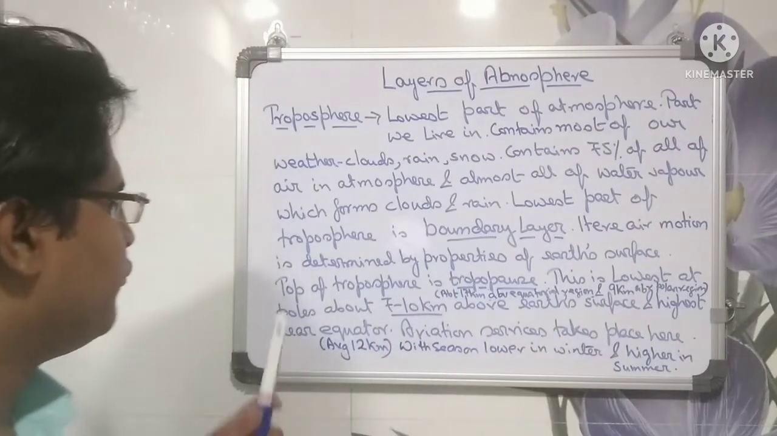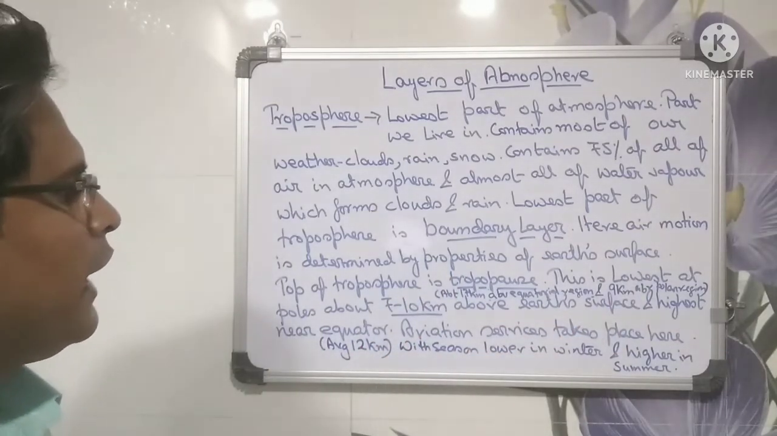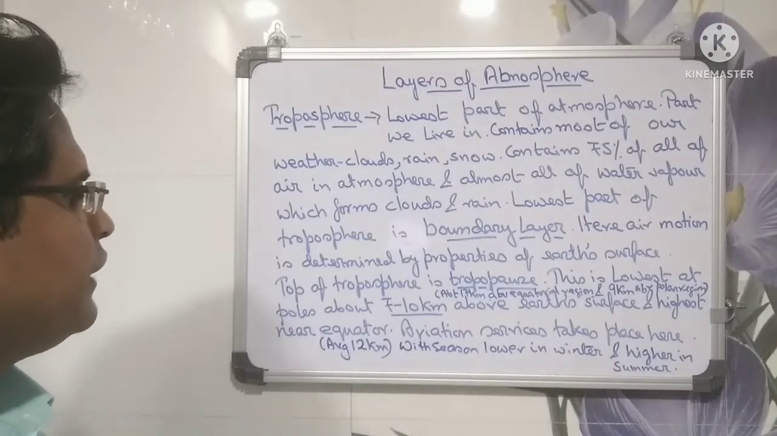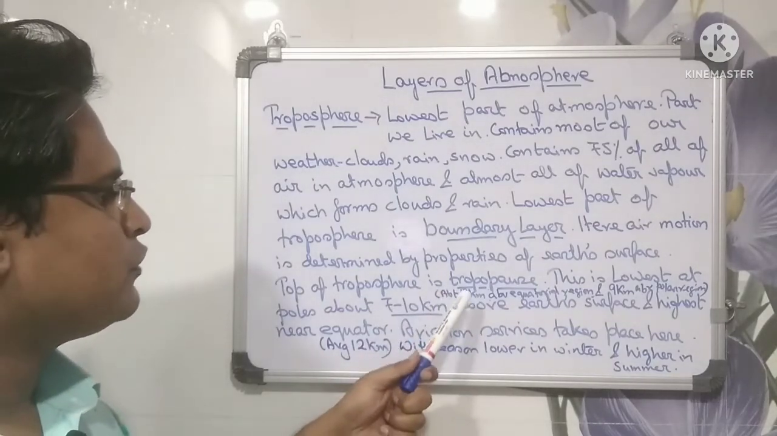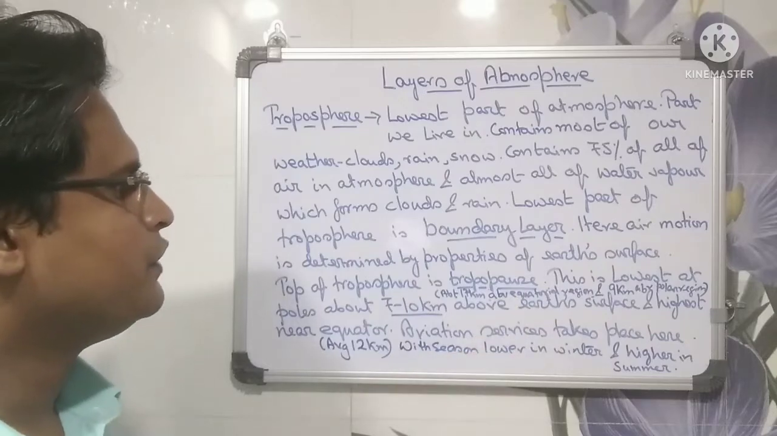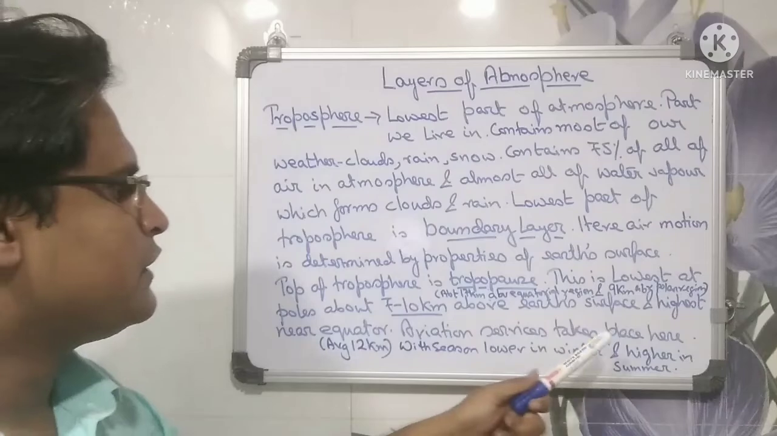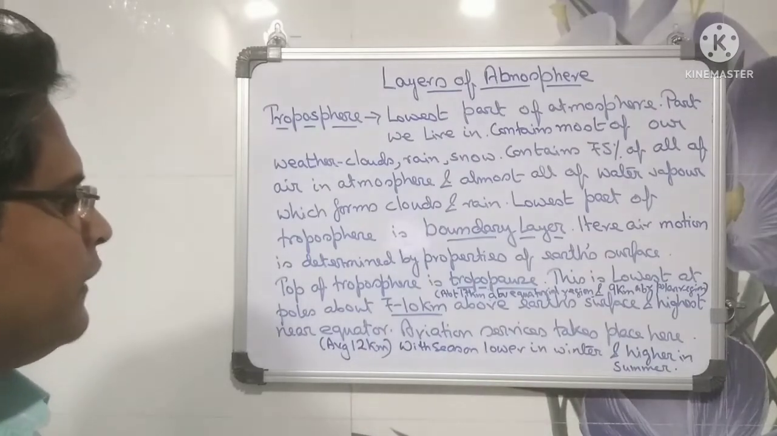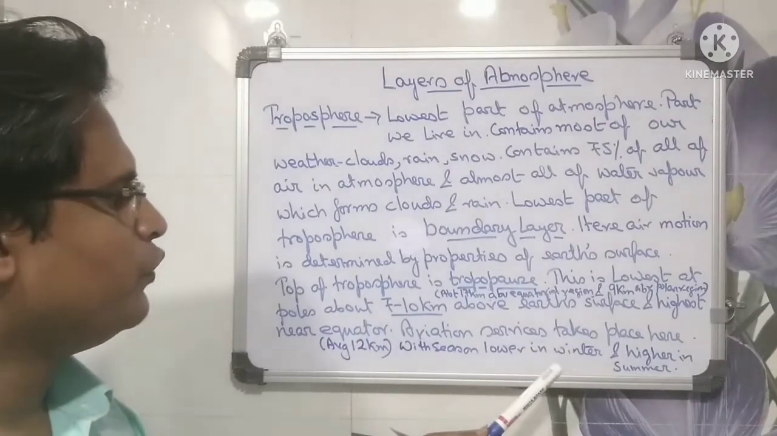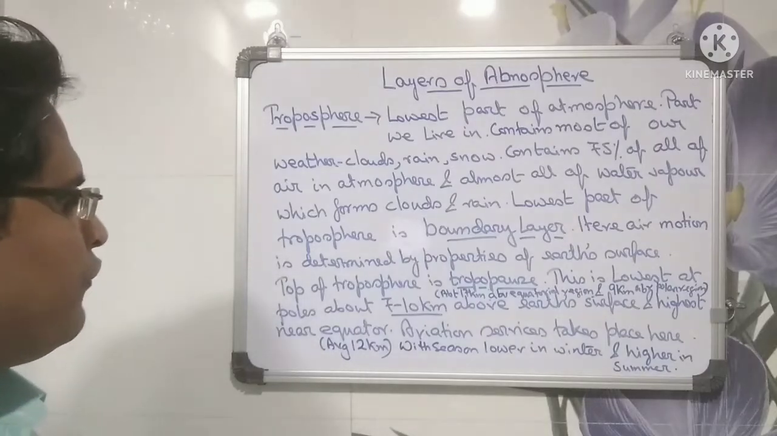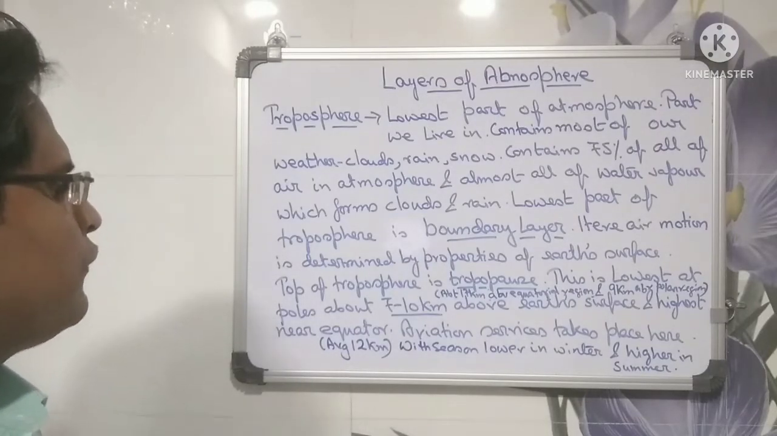This is lowest at poles about 7 to 10 km above Earth's surface and highest near equator. This tropopause is about 17 km above equatorial region and 9 km above polar region. Aviation services take place here, and with season, the layer of troposphere is lower in winter and higher in summer. Average height of troposphere is 12 kilometers.